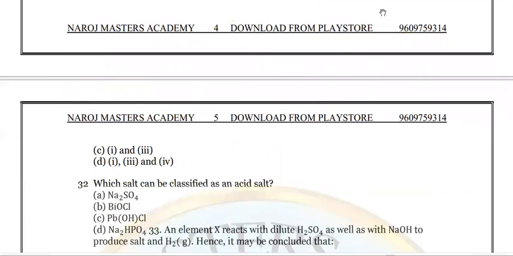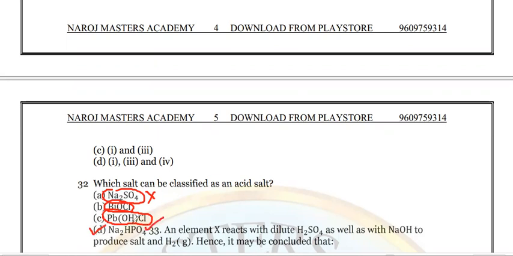Look at question number 32. Which salt can be classified as an acid salt? Very easy. An acid salt is a salt which can furnish H plus ions in the solution. If you see here, there are no H plus ions in this salt, so we can eliminate it. BiOCl, there are no H plus ions possible, and PbOHCl has hydroxide ions but not H plus ions. So one and only one option, D, is the correct option.